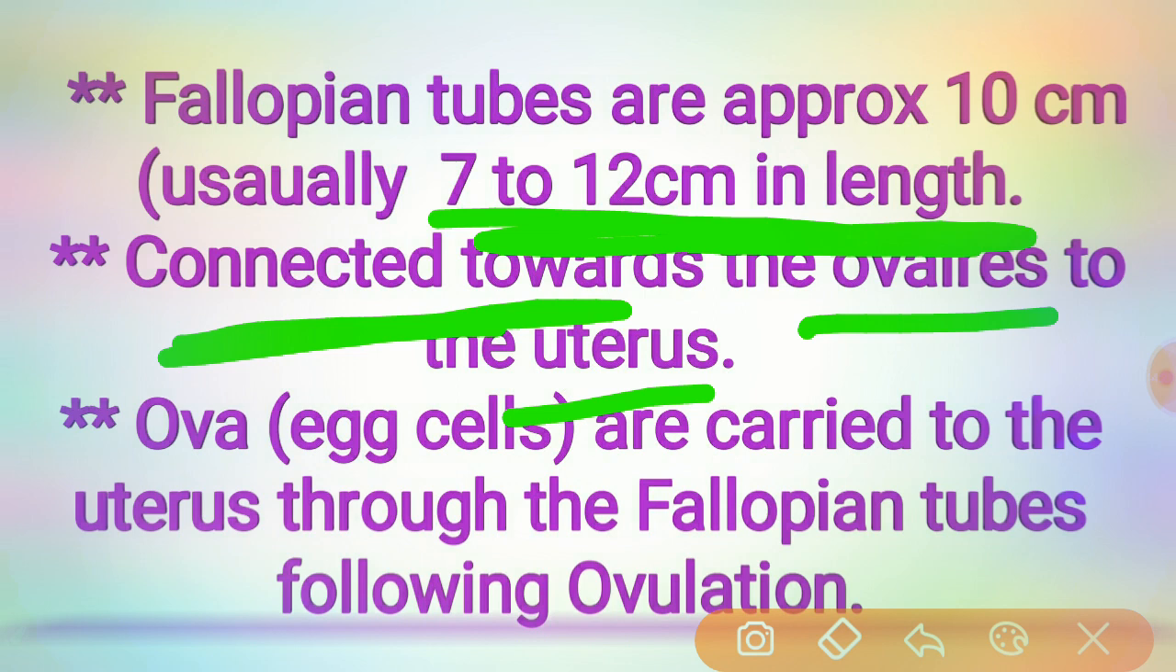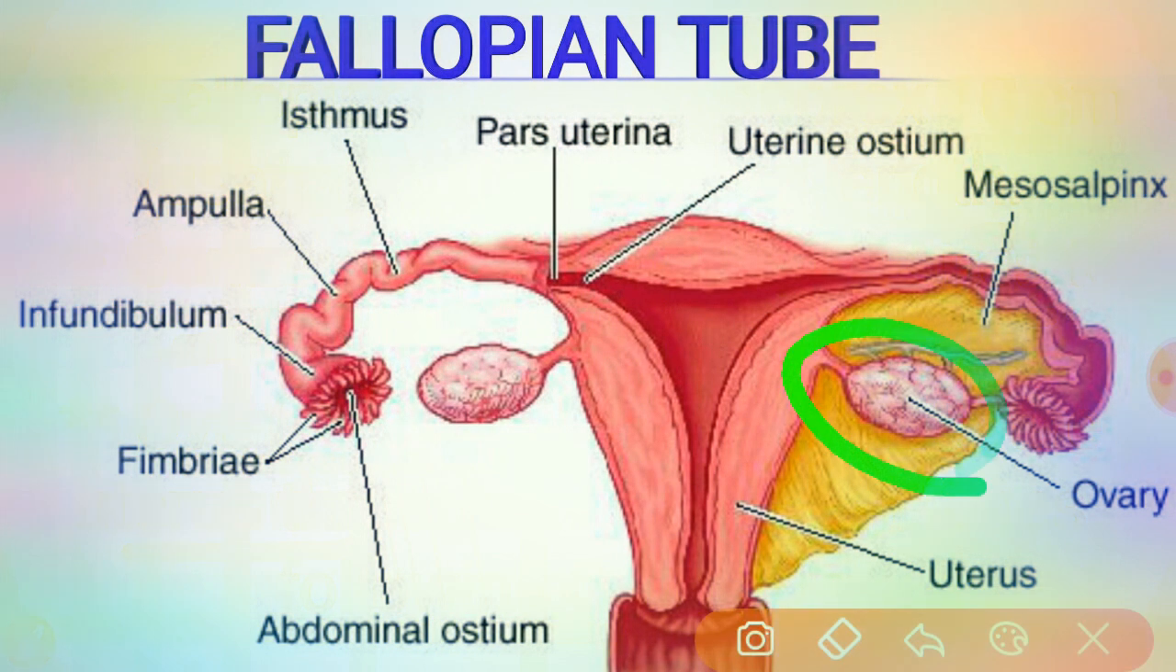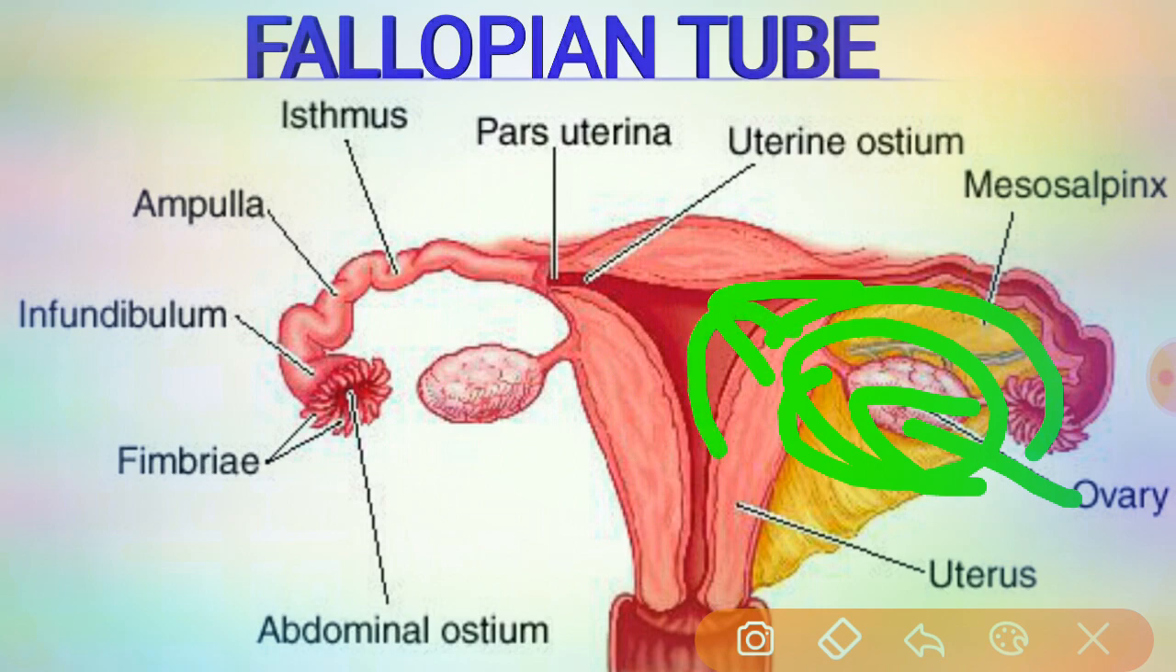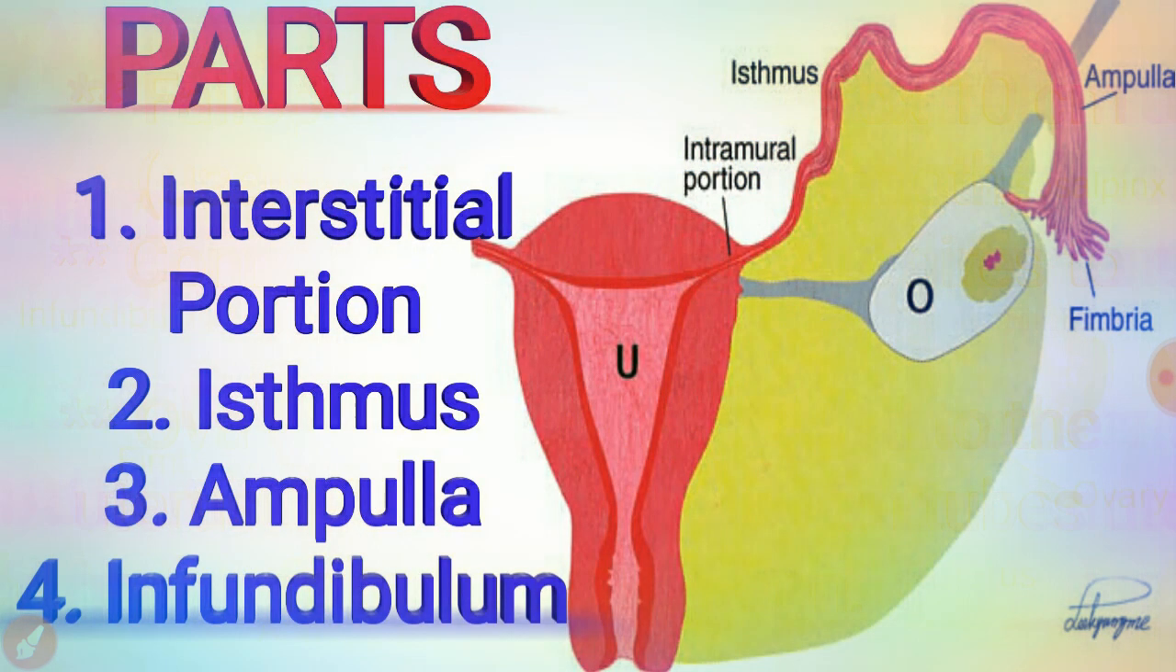In these fallopian tubes, ova, meaning egg cells, are carried to the uterus following ovulation. See here the ovary; the egg cells will be carried by the fallopian tubes, leading towards fertilization. The fallopian tubes are divided into 4 parts.